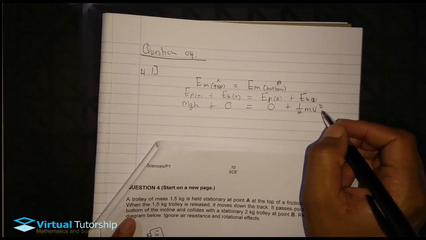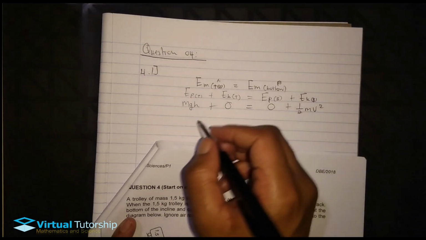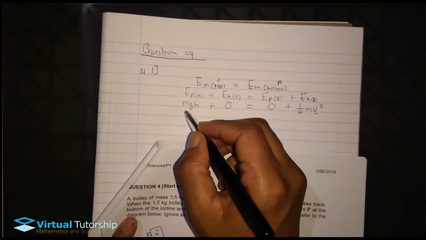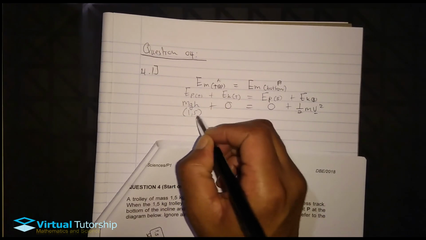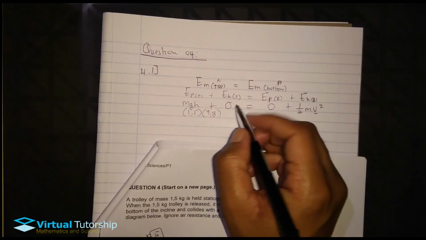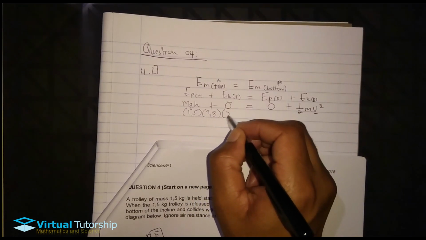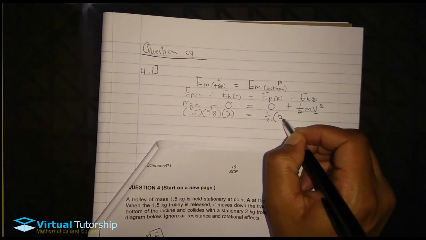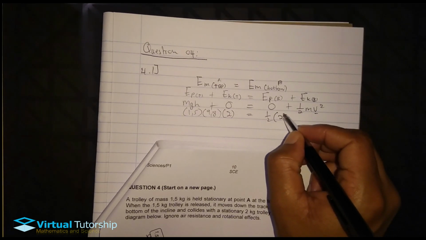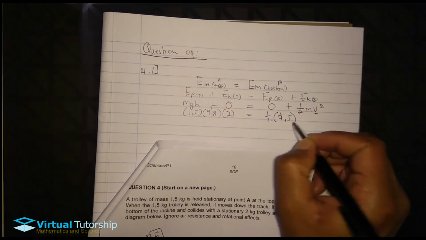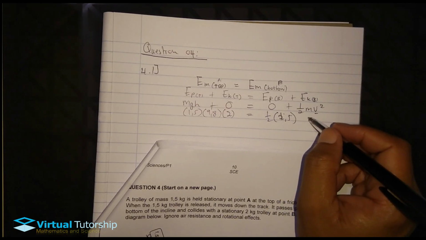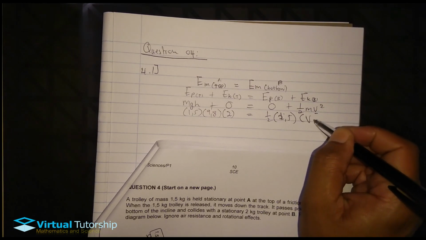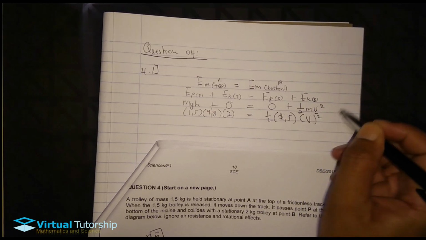We want to calculate the speed of the trolley at P. So the mechanical potential energy is mass 1.5 times 9.8 times height, which is 2 meters, equals half times 1.5, that's the mass, times velocity squared.